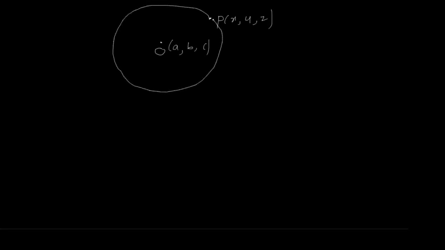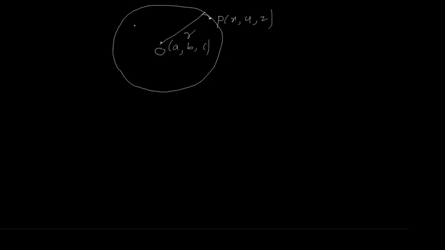Okay, so now we derive the equation. As you know, if this is a center point O and this is a moving point having the coordinates x y z, and the center has the coordinates a b c, then the point moves around this point O so that it keeps a constant distance r.